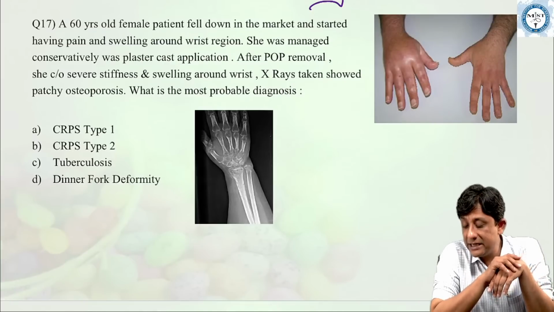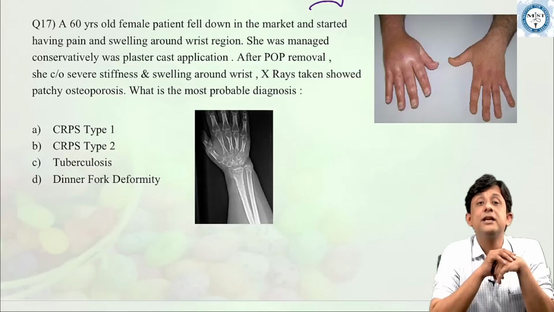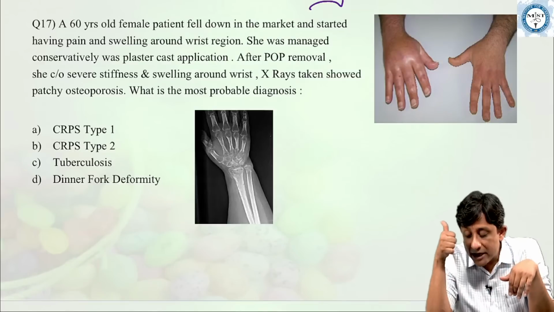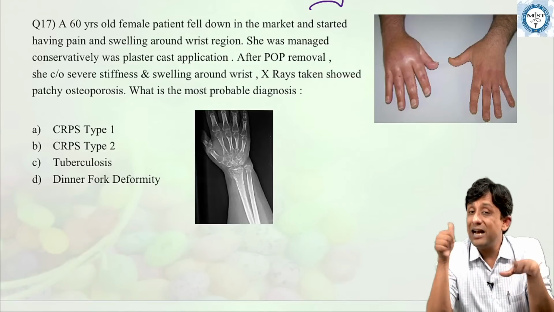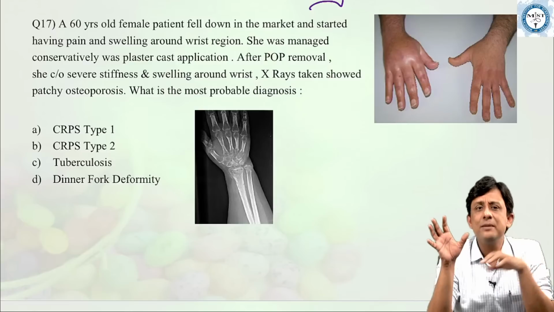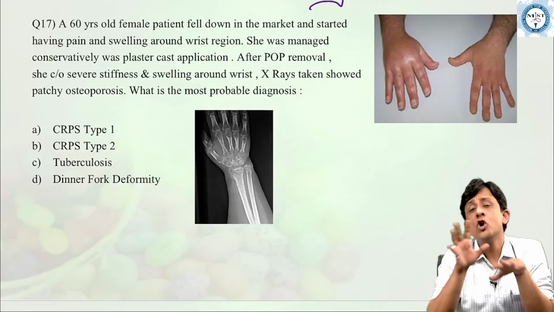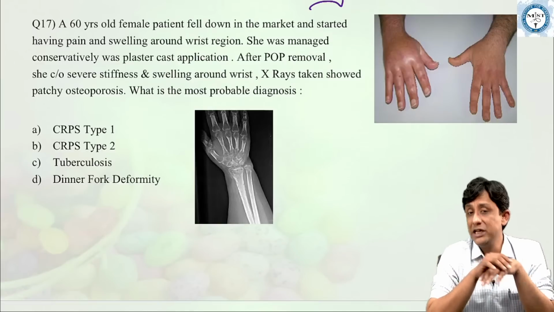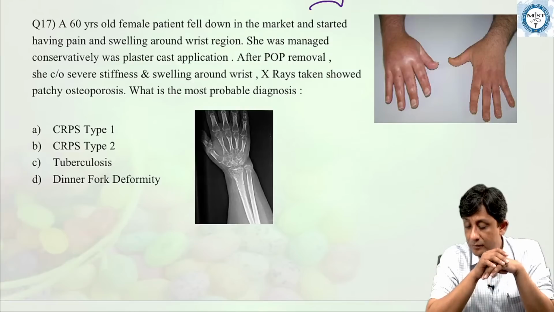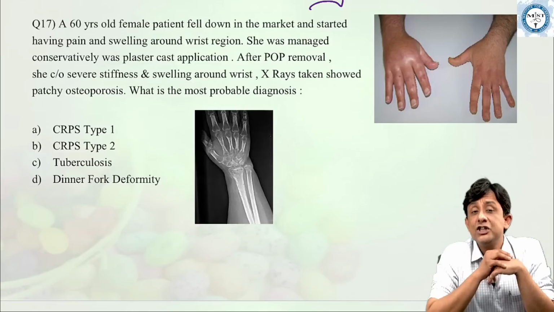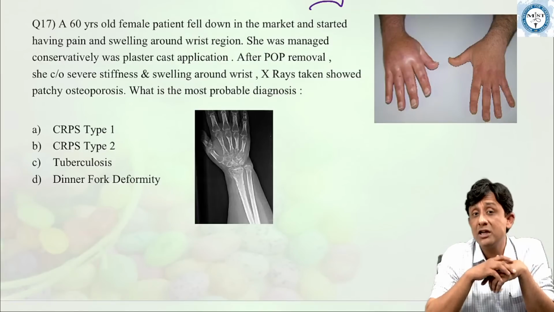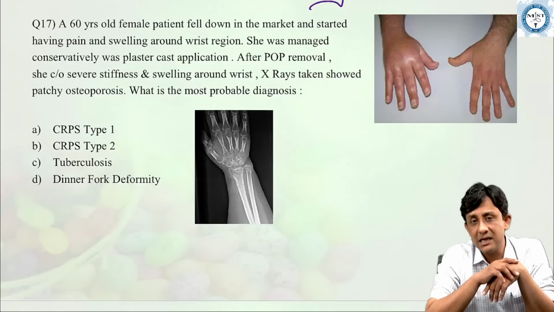Please try to read and understand the question, everybody, requesting. The question says that a 60-year-old female, so most probably an osteoporotic female, fell down in the market and started having pain and swelling. So in this age group, most commonly the fracture pattern which is seen is Colles fracture, yes? Okay. She was managed conservatively with plaster cast application.